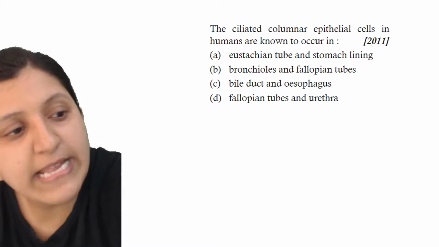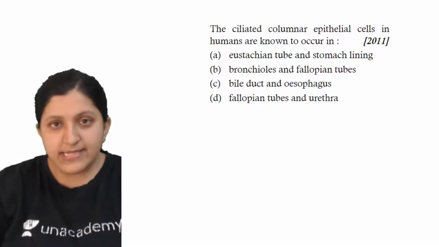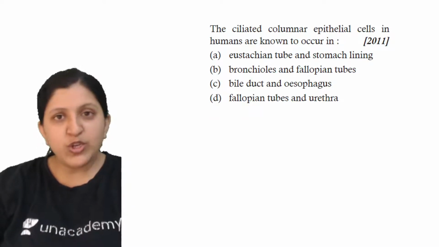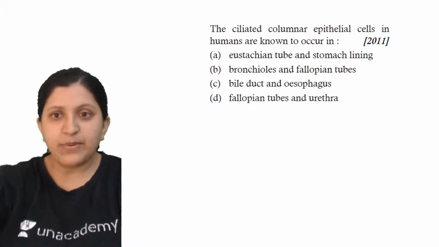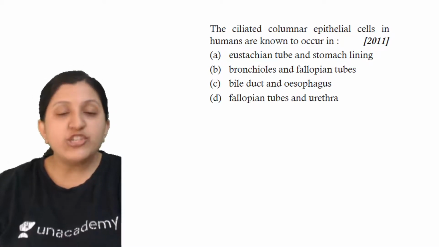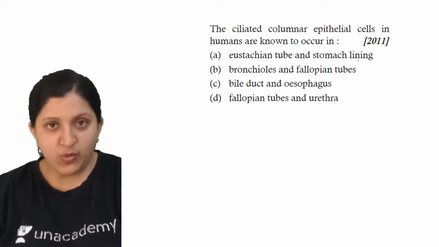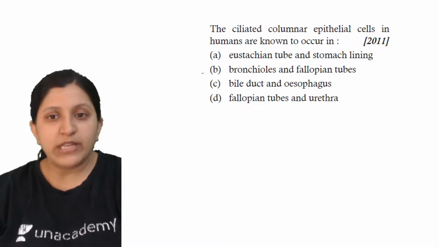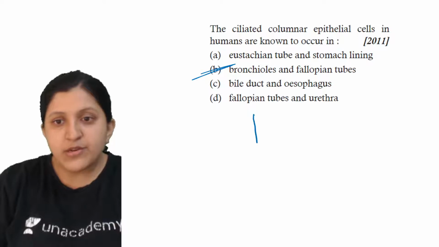Okay, so let's see. The ciliated columnar epithelial cells in humans are known to occur where? I just told you this one, and I drew the example of where exactly these are present. The eustachian tube, stomach lining, the bronchioles and the fallopian tube, the bile duct, the esophagus, and the urethra. So this is the answer. That is because there is a trachea.